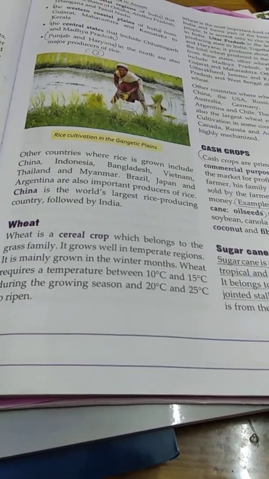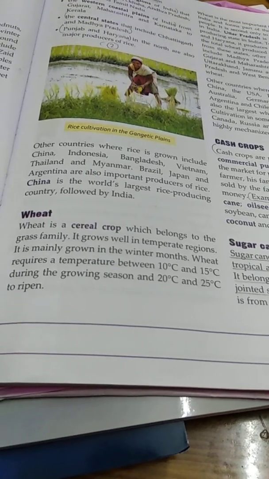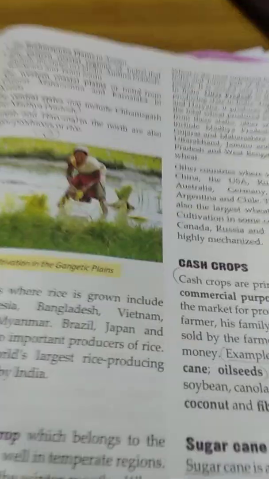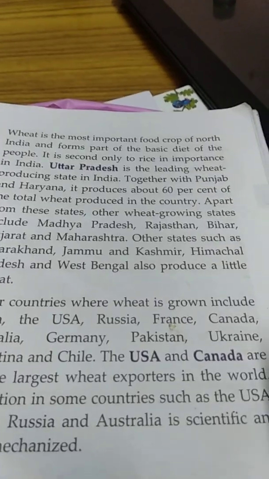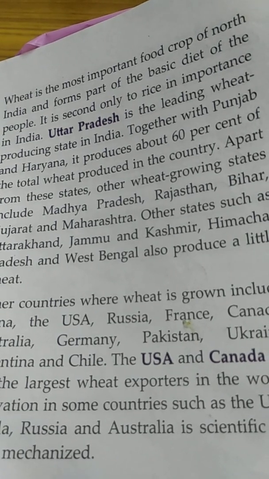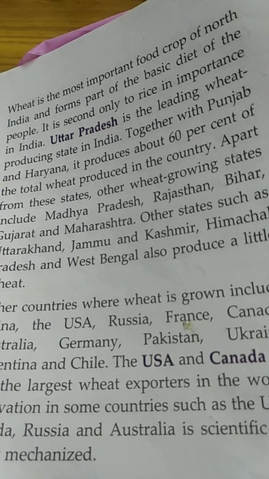Wheat is also an important food crop in the northern part of India and is a basic diet of the people. After rice, it is wheat which has importance in our diet.